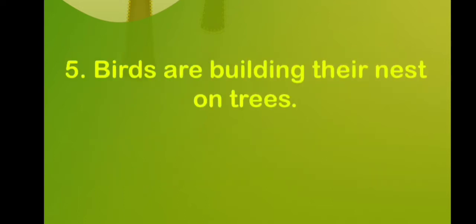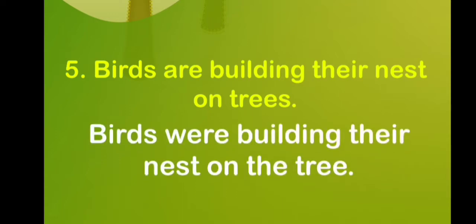The next sentence is birds are building their nest on trees. Here we are talking about birds. Birds are plural nouns. So in this sentence we have used are because this is present continuous tense and birds are plural nouns. If we have to change this sentence into past continuous tense, what will we do? We will change are into were. So the answer is birds were building their nest on the trees. So now let's move to the next question.